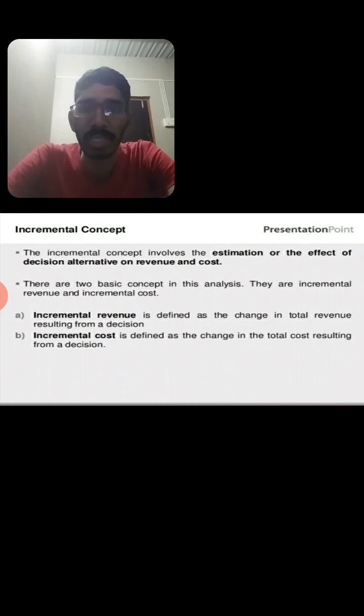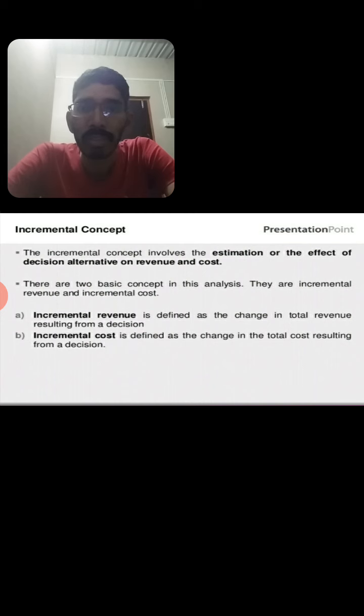The incremental concept involves the estimation of the effect of a decision or alternative on revenue or cost. These are the basic concepts in incremental analysis: incremental revenue and incremental cost.